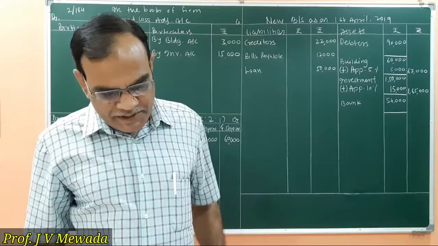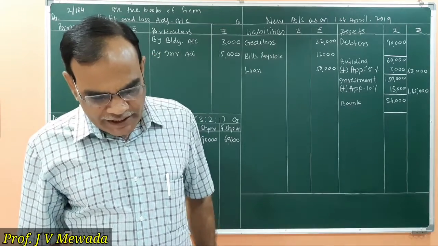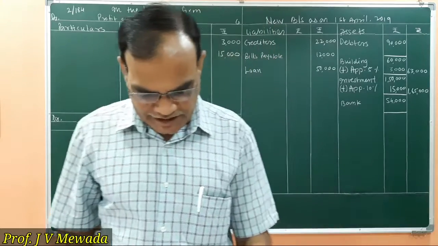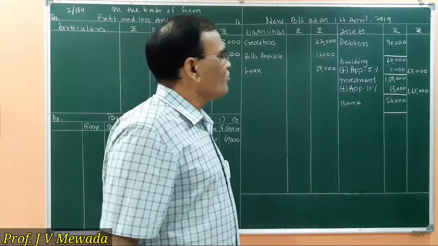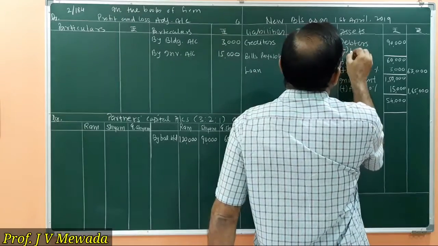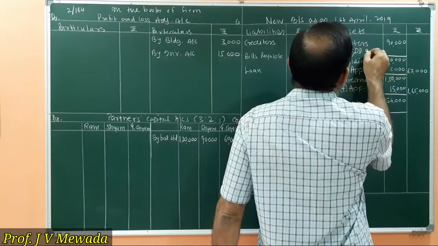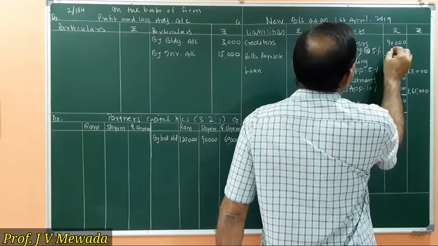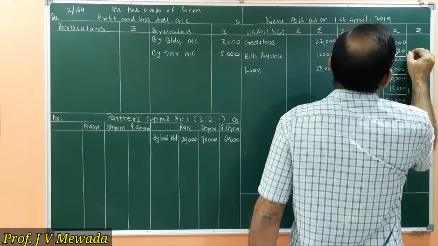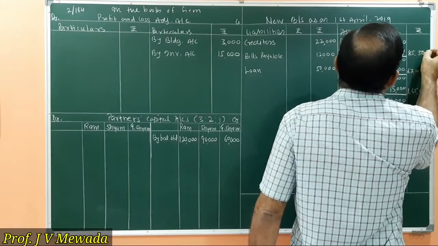In the second adjustment, we are told to create provision for doubtful debts at 5% on the debtors. So we are going to create 5%, minus RDD at the rate of 5% is 4,500. So this is nothing but 85,500.